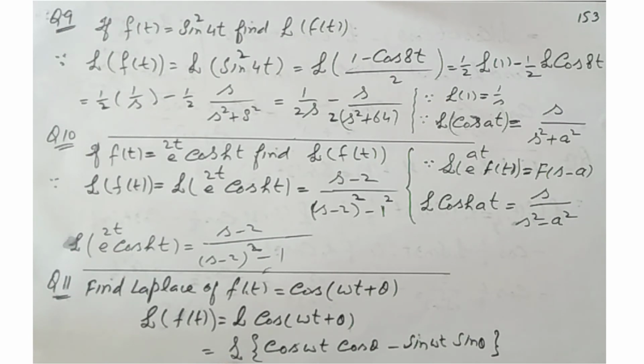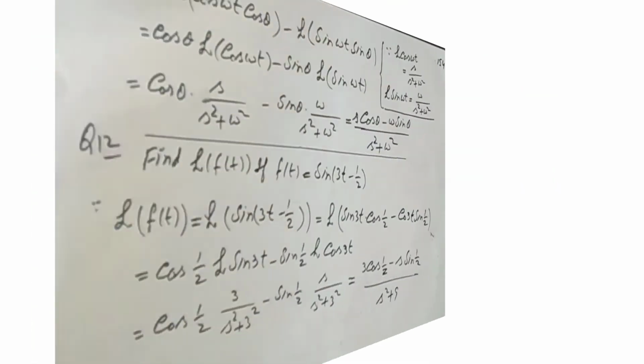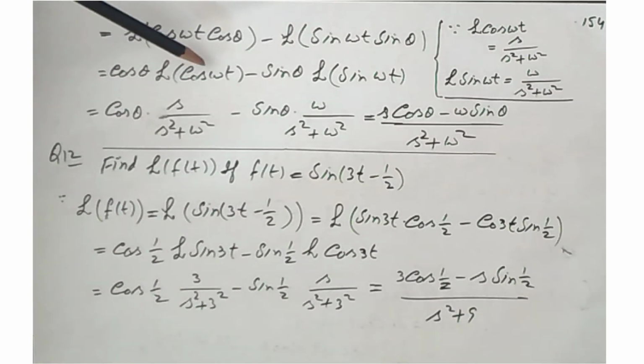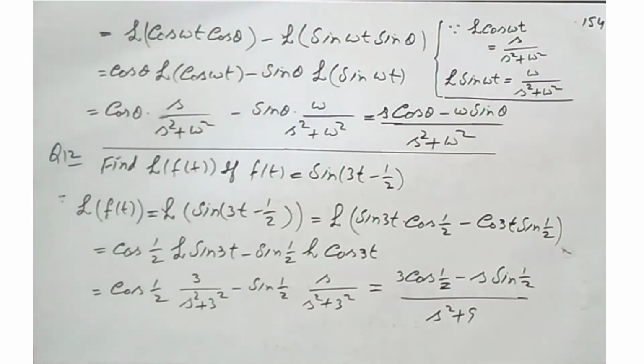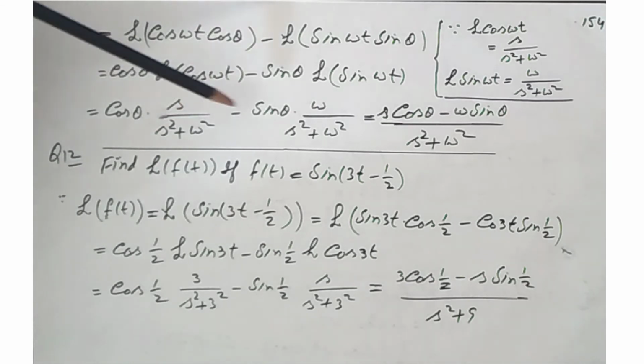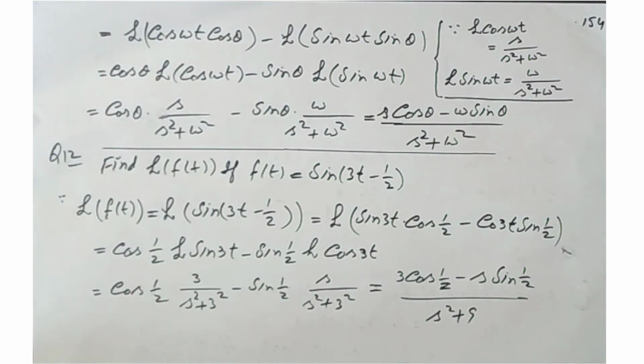So this becomes cos theta Laplace of cos omega t minus sin theta into Laplace of sin omega t. By using these two formulas, this is cos theta s over s square plus omega square minus sin theta omega over s square plus omega square. And for simplification, this is the answer of this question.